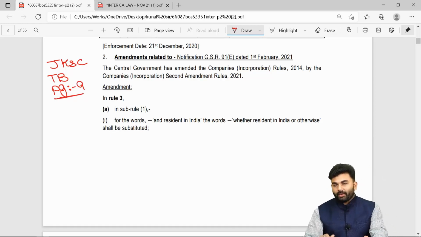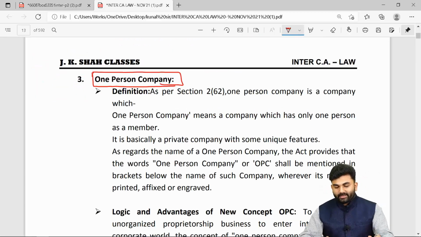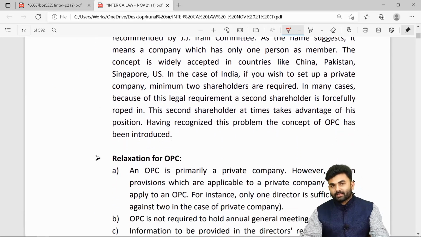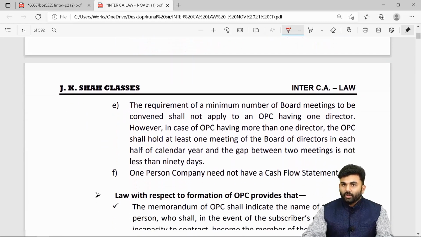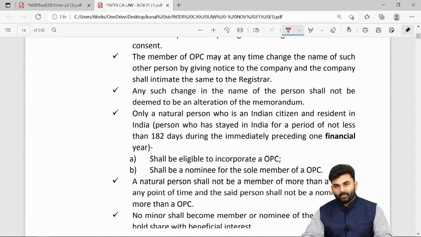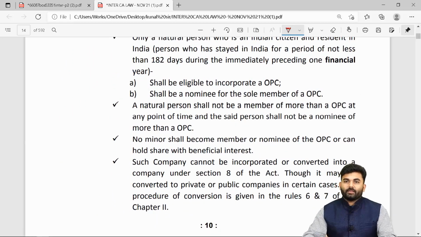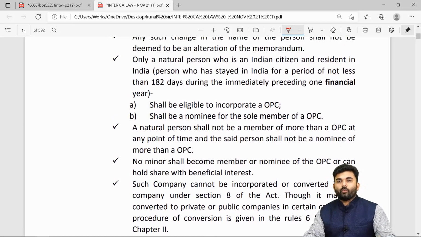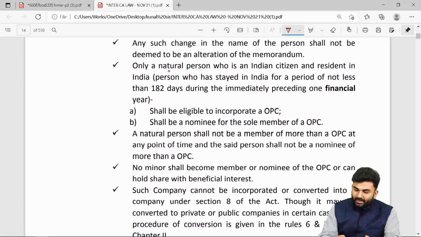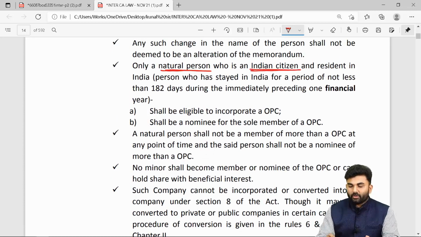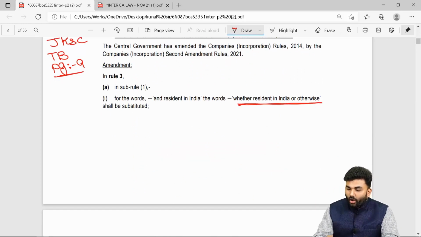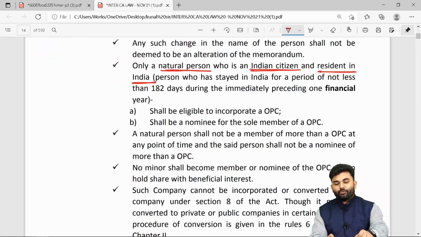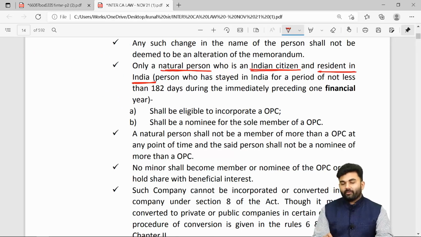What does the amendment mean over here? If you remember, we have already discussed during our regular lectures that whenever you are a member or a nominee of a one person company, you need to be a natural person, a citizen of India, and resident of India. But now the recent amendment says that whether you are resident in India or otherwise, which means even if you are a non-resident Indian, you are allowed to incorporate a one person company.